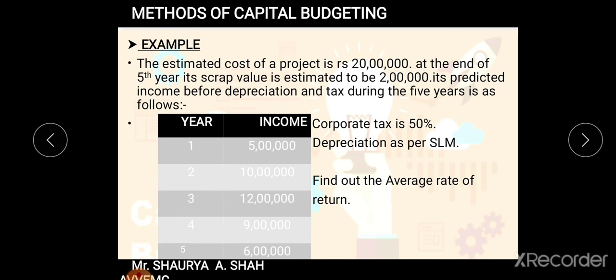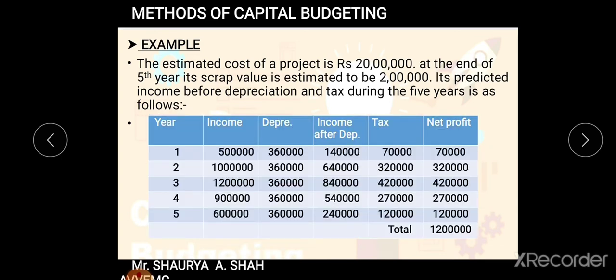Now how do you have to solve it? Two things we require for ARR. First is average net profit. Second is average investment. Looking to the solution, I have again given the question above the table. So the first column you can see is your income column, which is given already in the sum, the cash flow. What we need to do, we need to follow the steps.